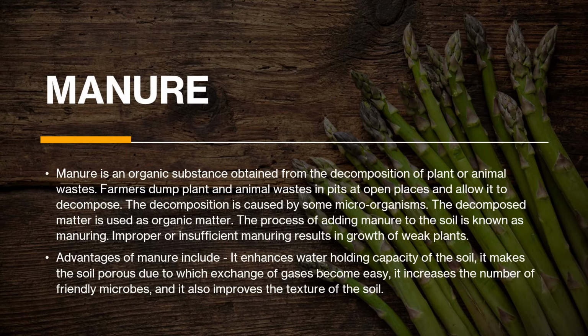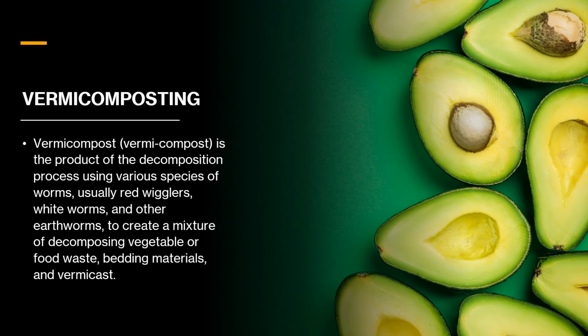So next we will go into vermicomposting. Of course, you would have learned this in grade 6. Vermicomposting is a product of the decomposition process using various species of worms, usually red wigglers, which are known as red worms, white worms, and other earthworms, to create a mixture of decomposing vegetable or food waste, bedding materials, and vermicast. So, what is this? Let me make you understand.